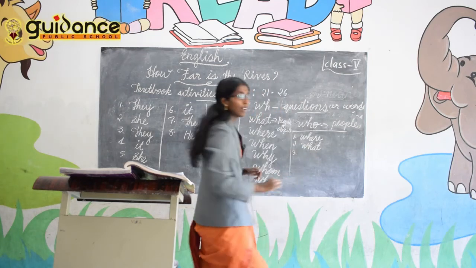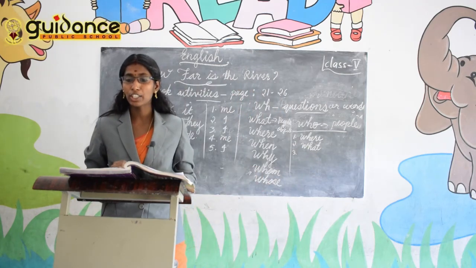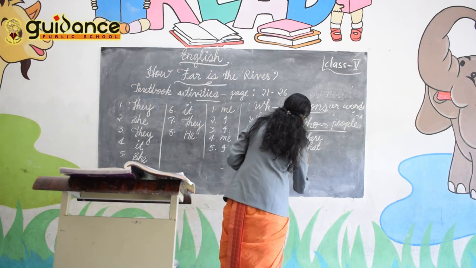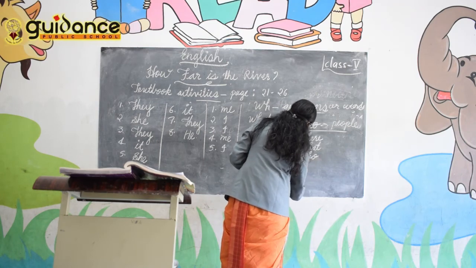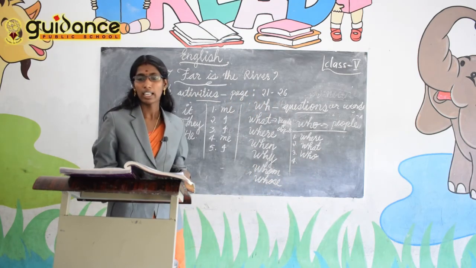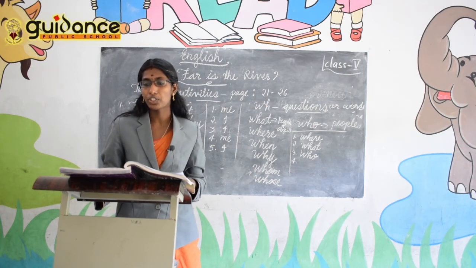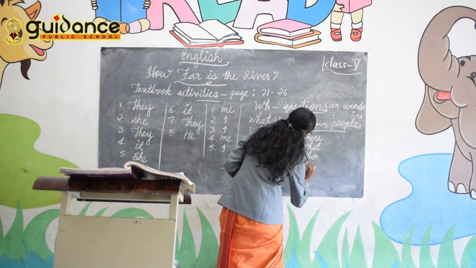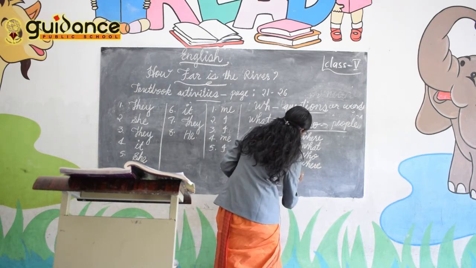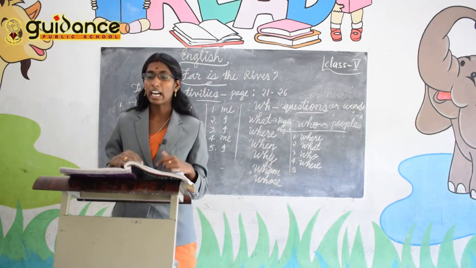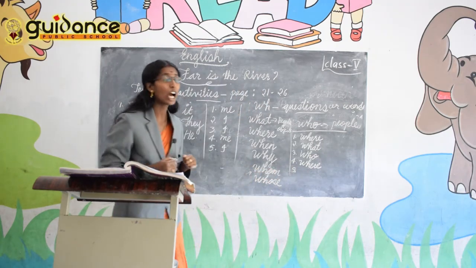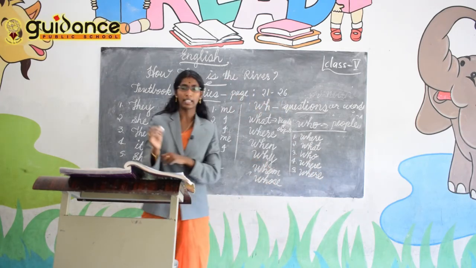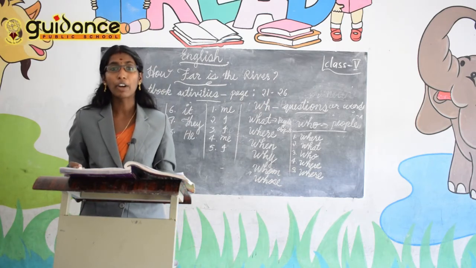Then third one, dash went with you to the park. Who. To the people, where we are using who. Who went with you to the park? And the fourth one, dash did you go to watch the football game? Where did you go to watch the football game? Fifth one, dash have you been? Where have you been? We can ask, where have you been? So the next one you have to do yourself.